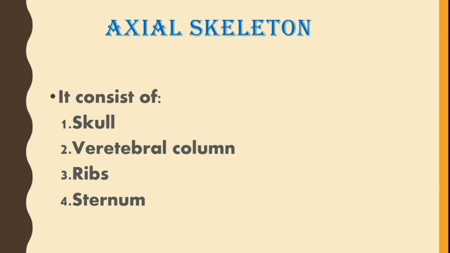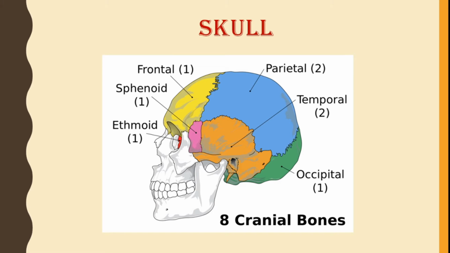First, we'll discuss the skull. It is the skeleton of the head. It contains two parts. The upper top part, the cranium, is made up of 8 bones. 8 cranial bones are there. In that picture, you can see frontal, parietal, sphenoid, ethmoid, temporal, occipital. So one each of frontal, sphenoid, ethmoid, occipital and temporal, and 2 parietal bones are present.